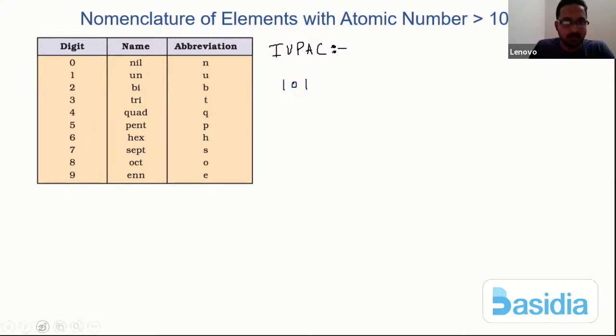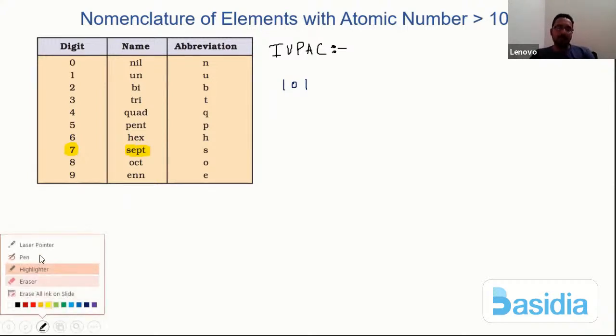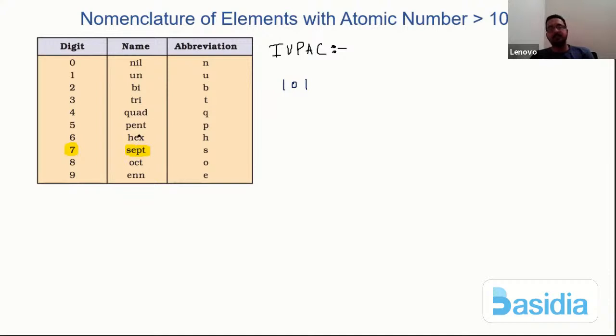The only thing you have to be very careful about when using these abbreviations is for 7, because normally we come across hept, but here it is not hept, it is sept. You can understand why. The reason they have kept sept is that 6 is hex, which has the abbreviation h. Again, if 7 was kept hept, the abbreviation would have repeated h. So maybe that is the reason why they have kept sept here.